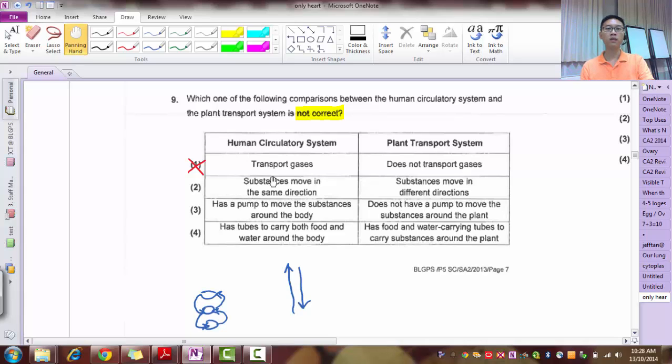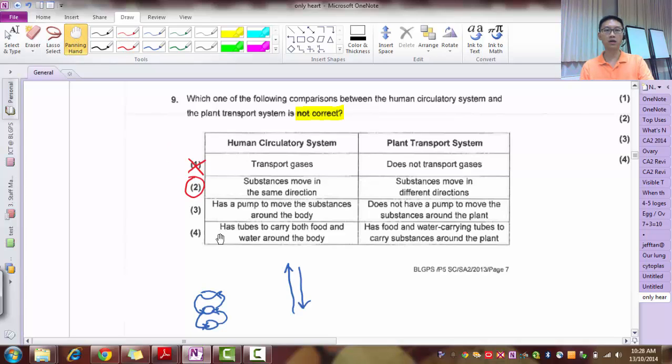How about 2? Human circulatory system, substances move in the same direction. Plant transport system, substances move in different directions. Based on what we have remembered, this is not true. For the human circulatory system, the substance does not move in the same direction. It actually moves in different directions. But the plant is the one that moves in the same direction. So this is opposite already. That's why 2 is most likely my answer.